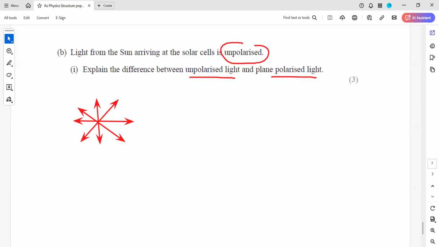So unpolarized light has oscillation or vibration in many planes. What about polarized light? Polarized light has a vibration or oscillation in one plane only: horizontal, vertical, or diagonal. And that plane includes the direction of travel. For example, if a light is going in this way, the direction of travel is also included. So learn the standard definition of polarized and unpolarized light.